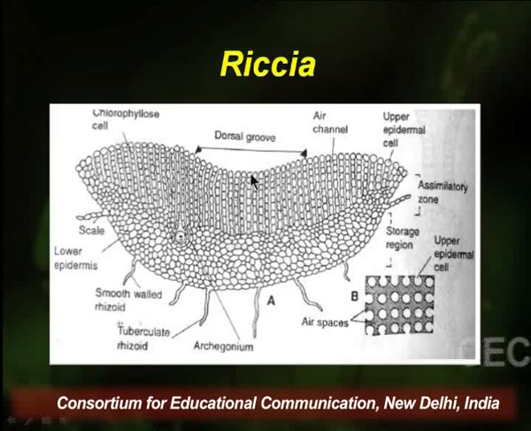The assimilatory zone has chlorophyll containing cells. These chlorophyll containing cells are arranged longitudinally, lying one above the other, forming a photosynthetic column. These photosynthetic columns are compactly arranged throughout the upper surface. The topmost cell of each of these photosynthetic columns is large and compactly arranged, and they form the upper epidermal cell.